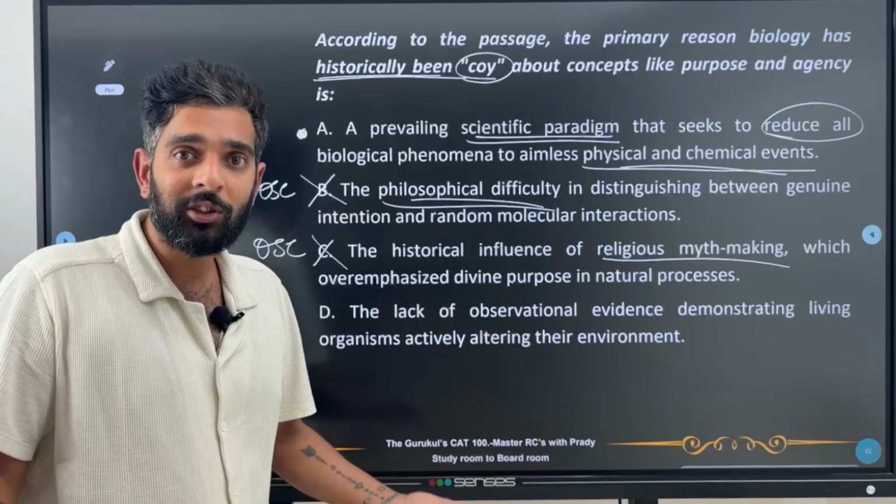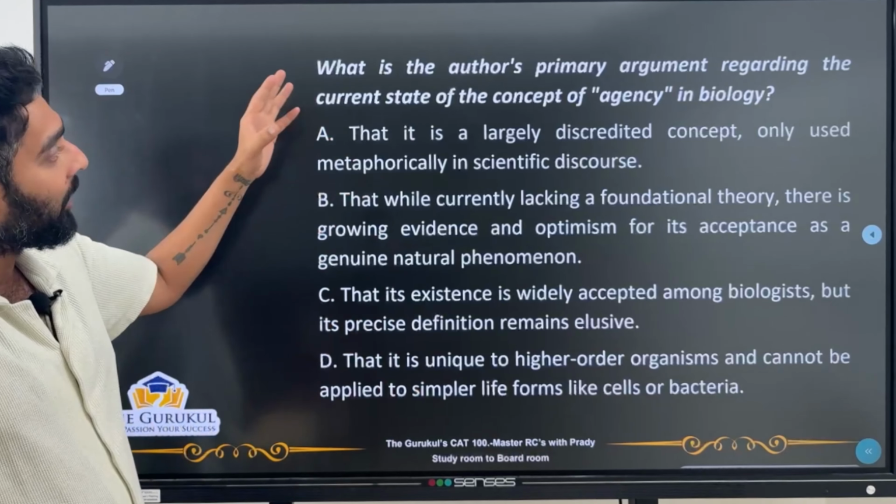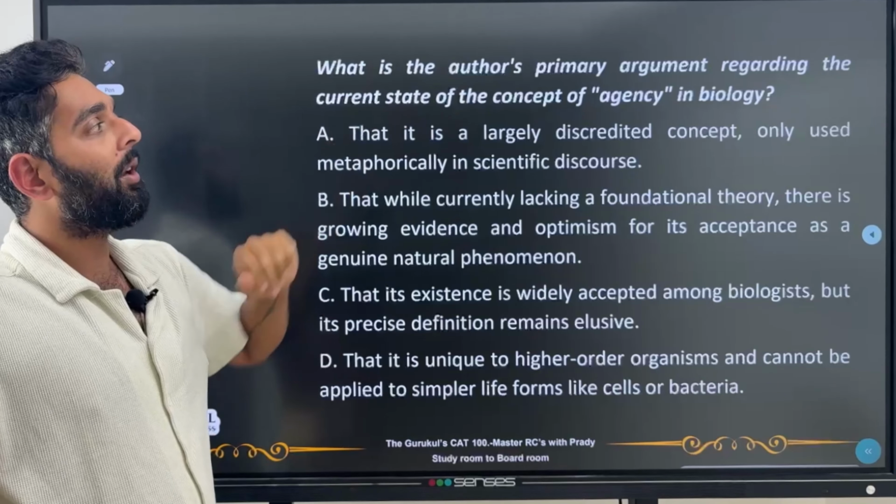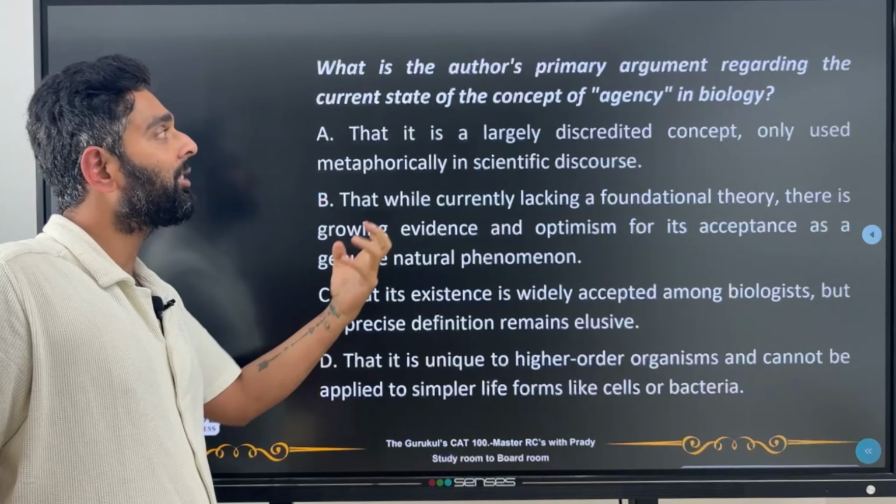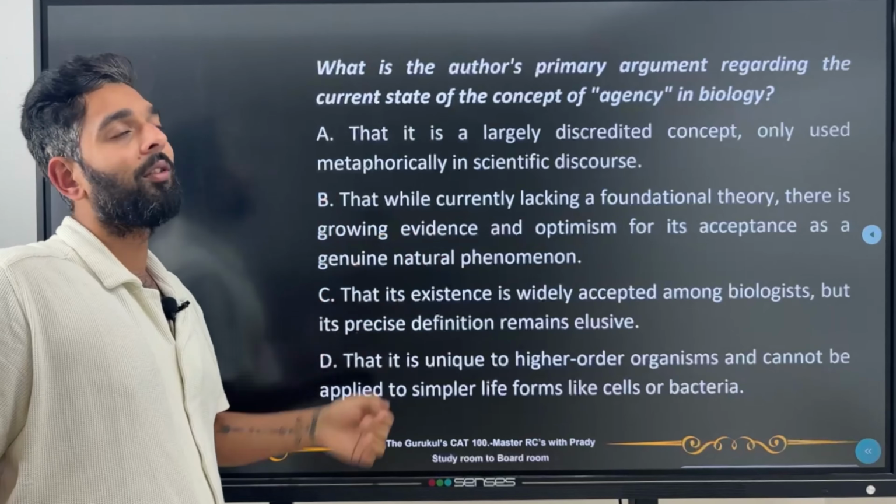Now let's go into the second question. The second question says, what is the author's primary argument regarding the current state of concept of agency in biology? So now he's talking about the state that's present currently now, okay? So A says that it is a largely discredited concept only used metaphorically in scientific discourse. No, it's not a metaphor.